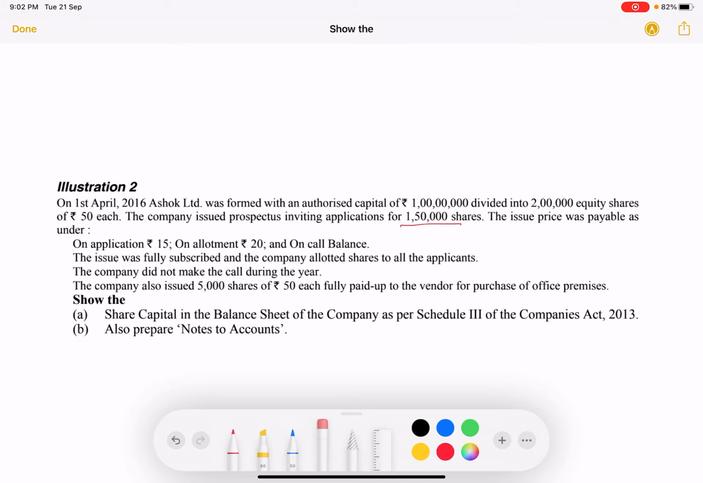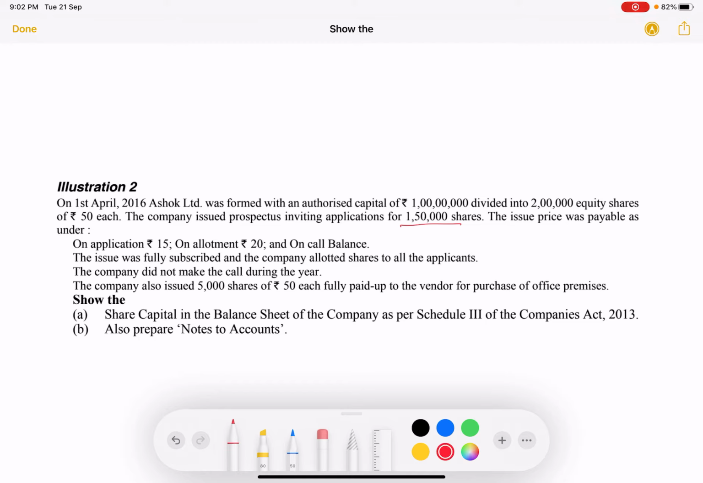We are also informed that the company has issued 5,000 shares of rupees 50, fully paid, to the vendor for purchase of office premises. That means the company has purchased certain premises, let's say a building, for establishing its office, and for payment of that purchase, instead of giving them cash, the company has provided them with 5,000 shares of rupees 50 each, which are fully paid up. All right, so these are the informations that are provided to us.